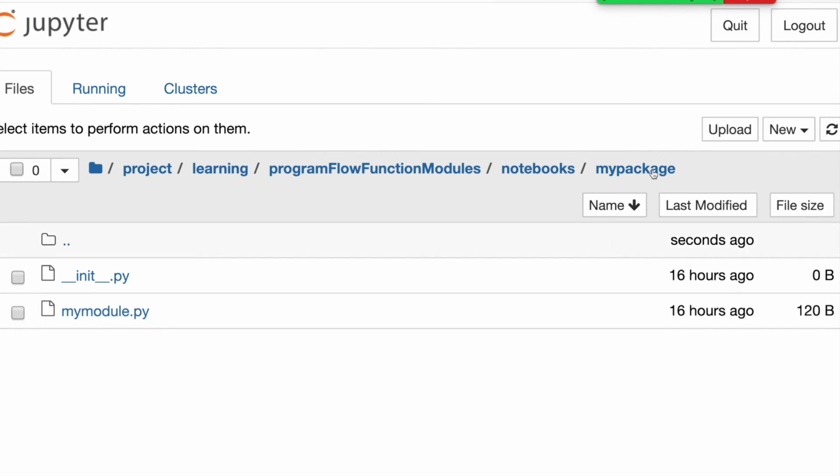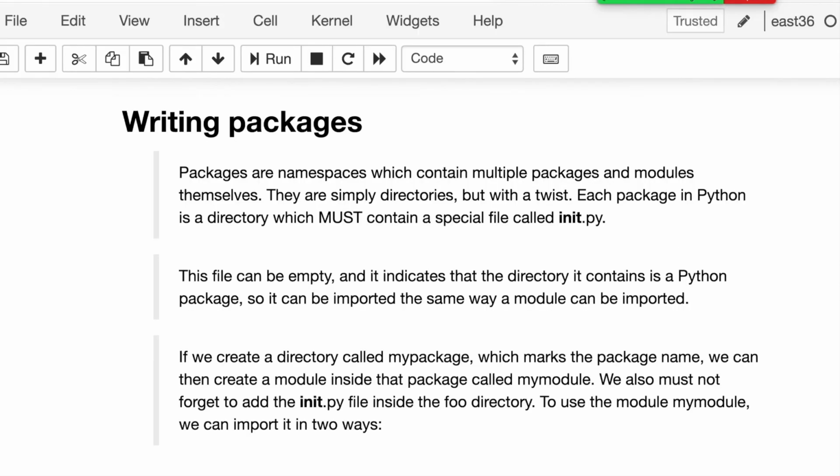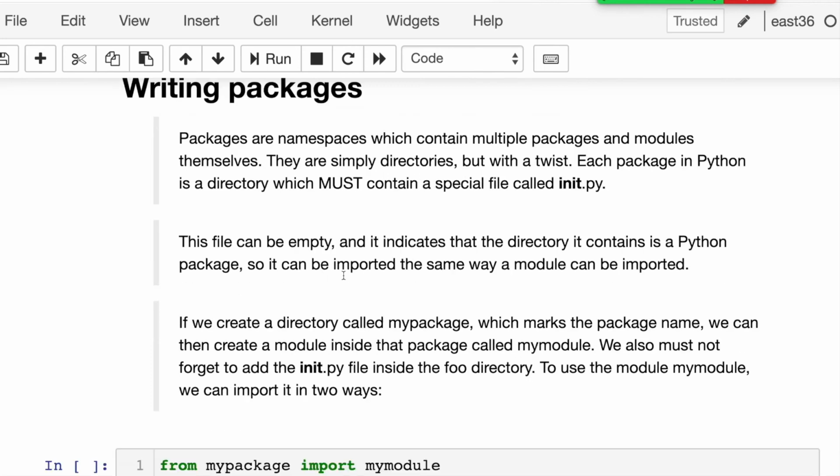So this package contains my module library, and we can create n number of modules and packages inside also. So this is the basics of how we can create and define a package, and how init.py works.